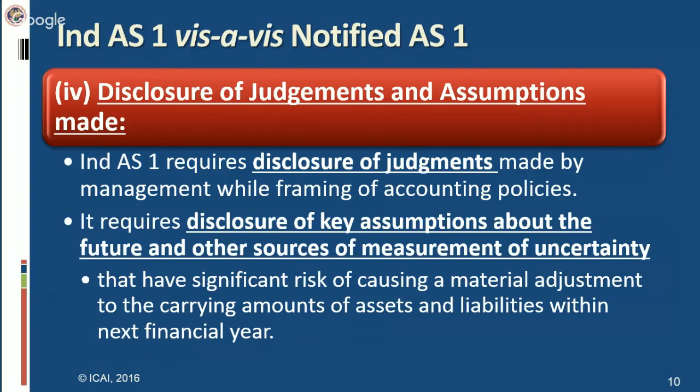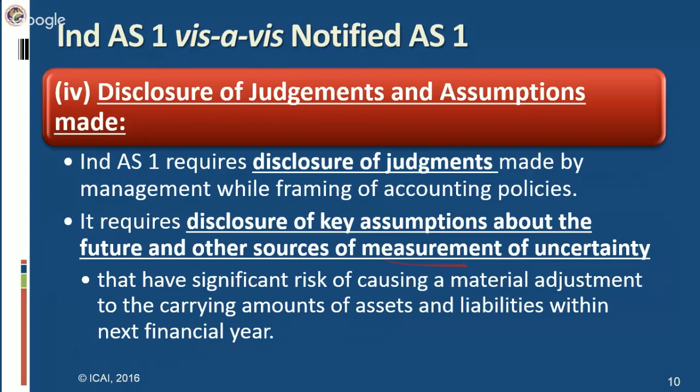So we'll be stating Ind AS1 requires disclosure of judgments made by management while framing accounting policies. It requires disclosure of key assumptions made about the future and other sources of measurement uncertainty. It's not only that I have taken this assumption because of this reason. Because of that assumption, what is the measurement you have done? For that measurement, what are the sources you have used? What are the bases on which you have done this measurement? All has to be disclosed as per Ind AS in the notes to accounts of the financial statements.